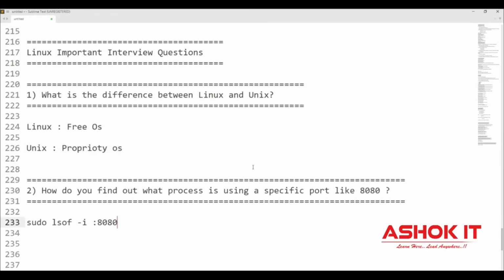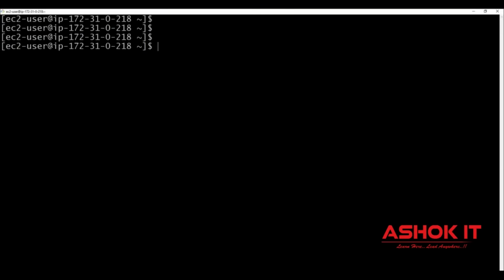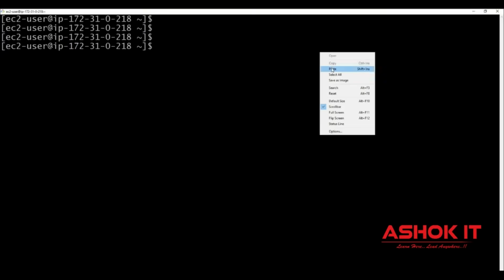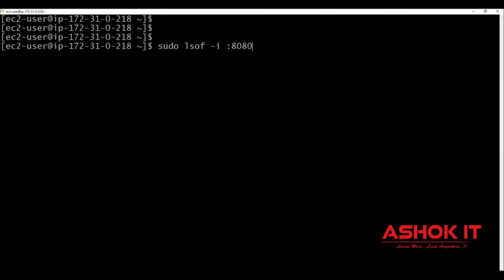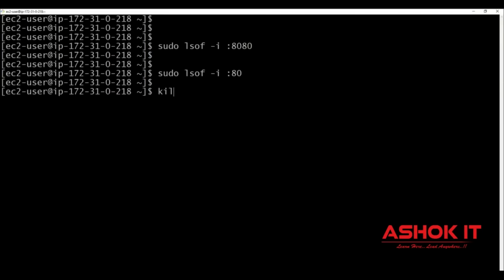Question number 2, how do you find out a process running on a particular port number? For example, I want to identify which process is running by using the 8080 port number. Okay, if you execute this command, it will tell you which process is running on the 8080 port number. Currently, no process is running on port number 8080. If I change to port number 80, HTTP protocol, currently there is no process running on port 80. If any process is running on that port number, it will display. If you want to kill that process, by using the kill command with the process ID, you can kill that.